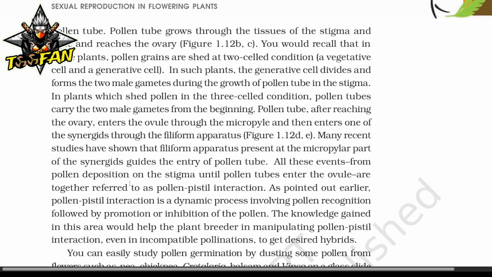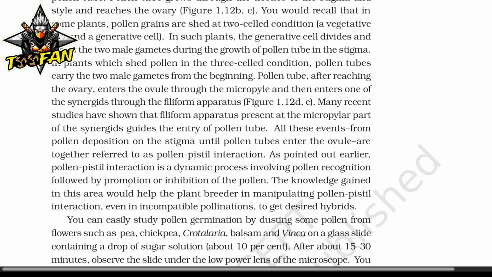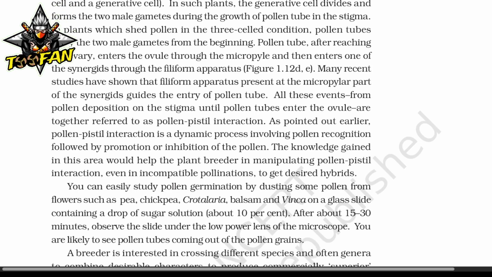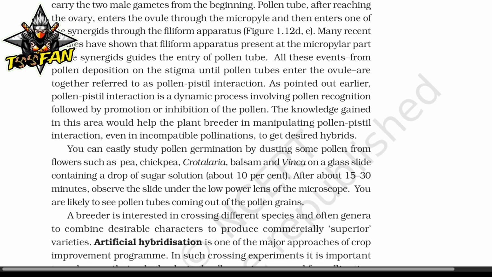Even in incompatible pollination, to get desired hybrids, you can easily study pollen germination by dusting some pollen from flowers such as pea, chickpea, crotalaria, balsam and vinca on a glass slide containing a drop of sugar solution of about 10%. After about 30 minutes, observe the slide under the low power lens of the microscope. You are likely to see pollen tubes coming out from the pollen grains.